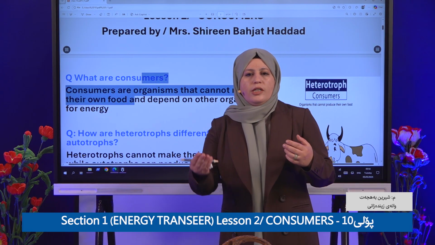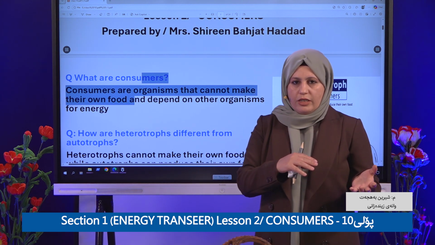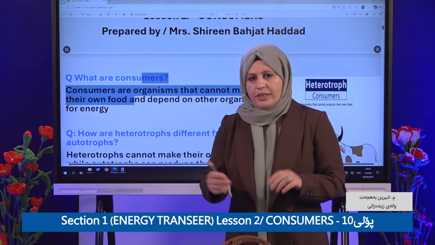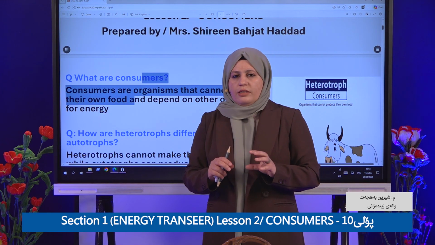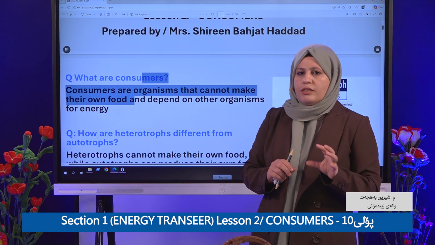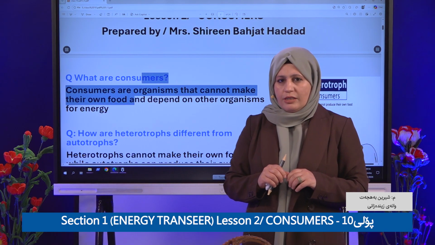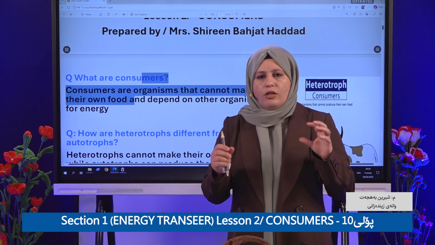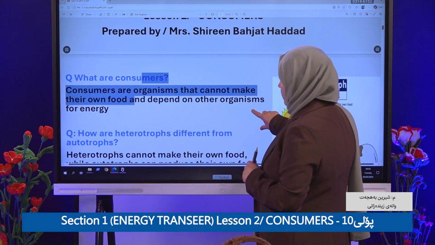We talked about how energy is transferred from one organism to another organism, and which level has more energy. As we discussed, the producers' level has the most energy because they make their own food.